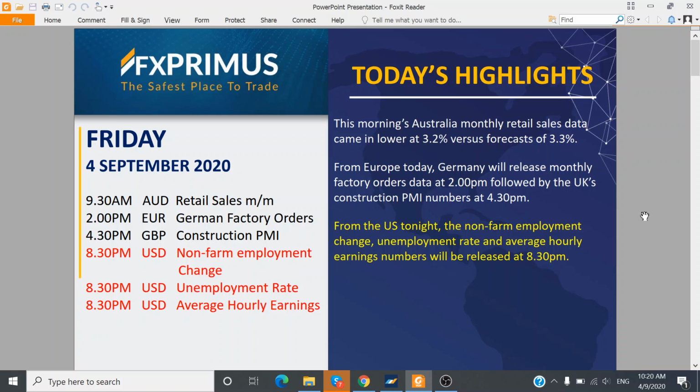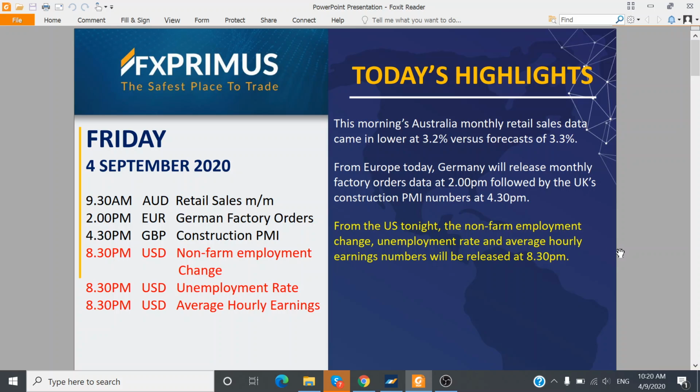So let us have a look and see what is coming up for today's economic calendar. I think it's very obvious. Everyone will be focusing on tonight's US non-farm employment change data and also the unemployment rates together with the average hourly earnings. So this set of important data will be announced at 8:30 p.m. local Singapore and Malaysia time.